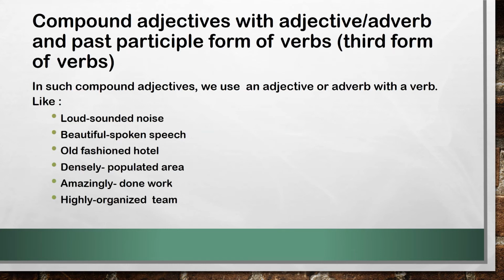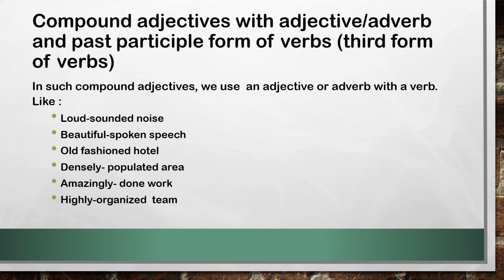Next, how the compound adjectives are formed using an adjective along with the past participle form of verbs. Now you will see that we can form compound adjectives using an adjective or an adverb along with the verb form.